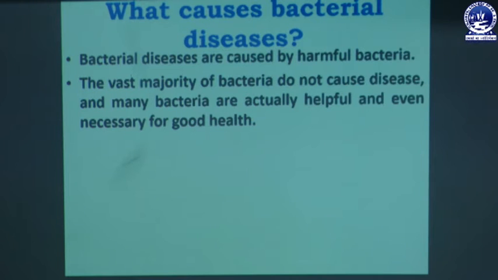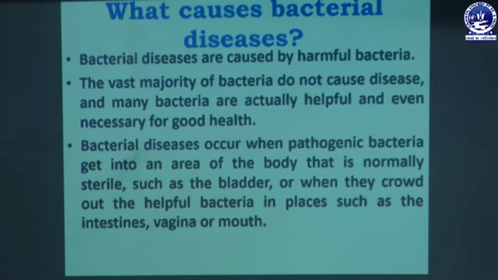Some bacteria are actually helpful and necessary for good health, but when some bacteria's quantity is very high, then these bacteria have a negative impact on the human body. And bacterial diseases occur when pathogenic bacteria get into an area of the body that is normally sterile, such as the bladder, or when they crowd out the helpful bacteria in places such as the intestines, vagina or mouth.